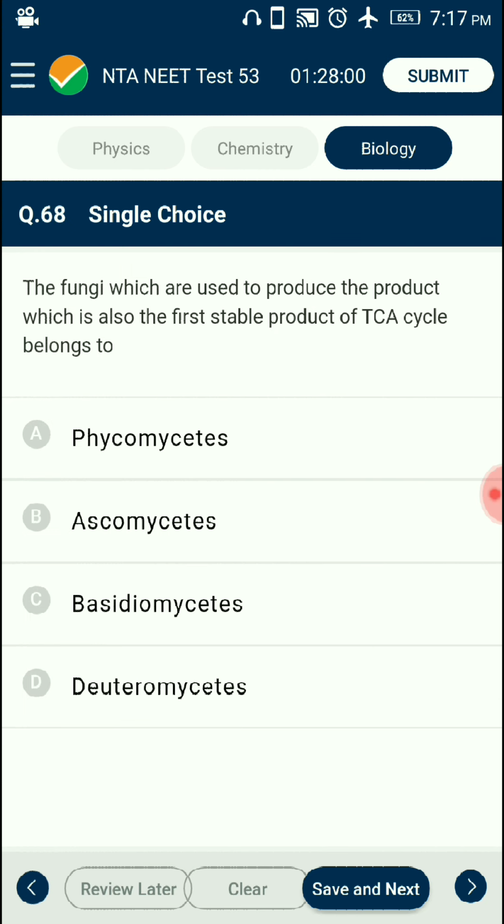Question number 68. The fungi which are used to produce the product which is also the first stable product of TCA cycle belongs to. The first stable product of TCA cycle or Krebs cycle is citric acid, which is commercially produced using Aspergillus niger. This fungus belongs to Ascomycetes. So the answer is option B, Ascomycetes.